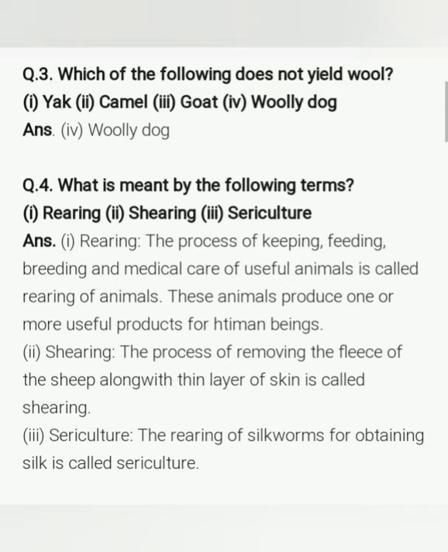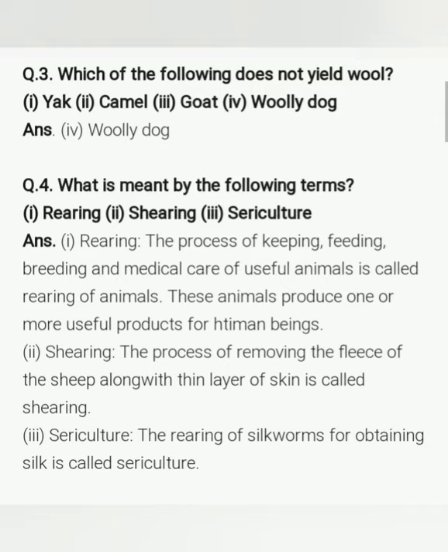Okay, so the first one is rearing. What is the rearing process? The process of keeping, feeding, breeding and medical care of useful animals is called the rearing of animals. Okay, these animals produce one or more useful products for human beings. So this is nothing but rearing, जिसमें animals को फीड करते हैं, ब्रीड करते हैं और उनकी मेडिकल केयर की जाती है ताकि हम उनसे कुछ यूजफुल प्रोडक्ट्स ले सकें. Understood?